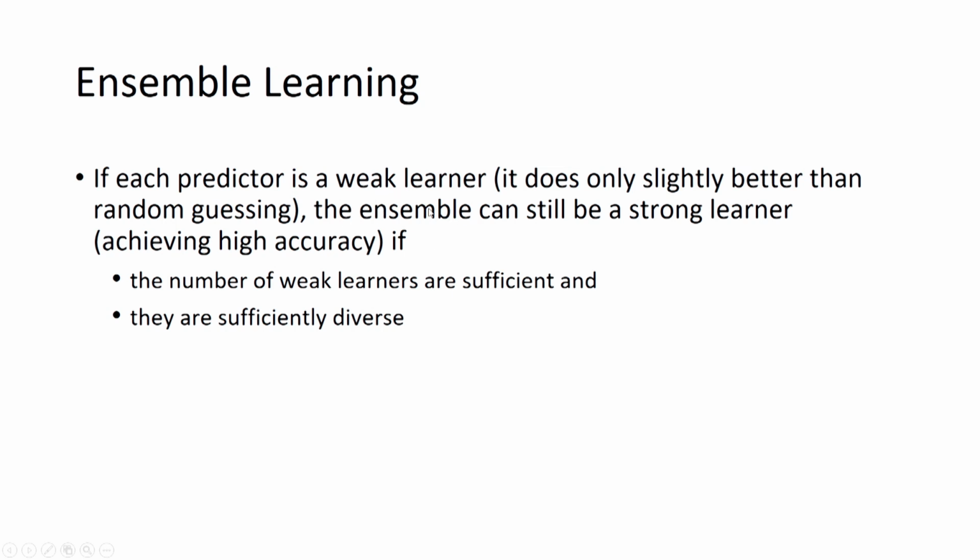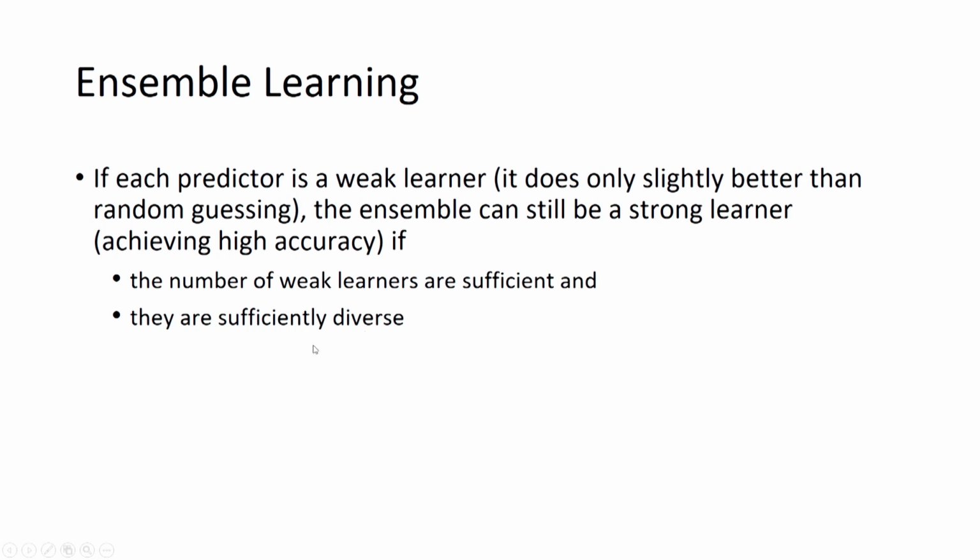Even then, the ensemble can be a strong learner, but two conditions must be satisfied; only then can we say that the ensemble machine learning output will be better than a single machine learning model. These are the two conditions: first, that the number of weak learners is sufficient, meaning we may need to take many machine learning models and combine them to form the ensemble, and the second condition is that they are sufficiently diverse.